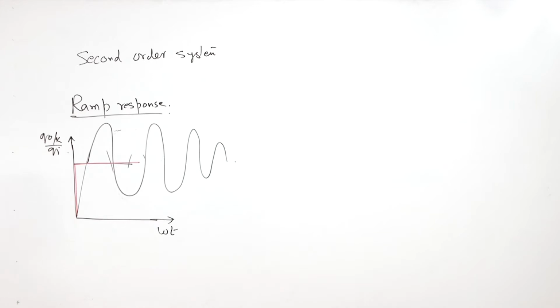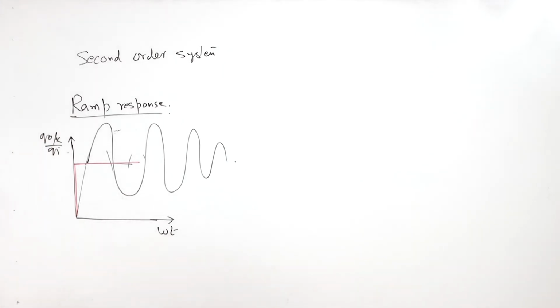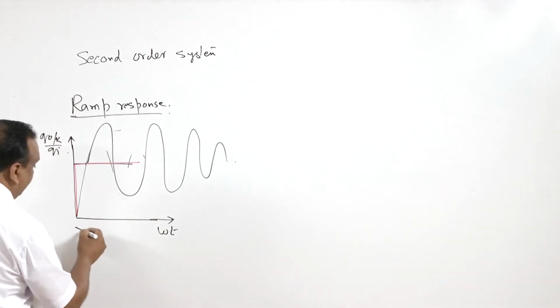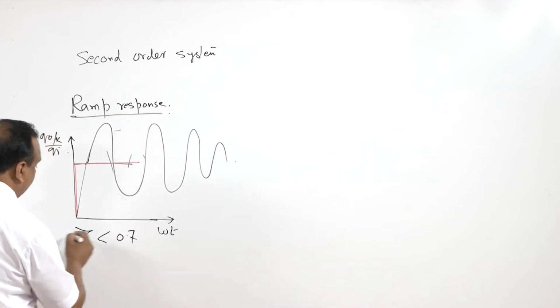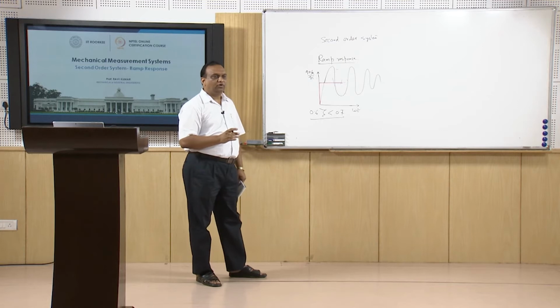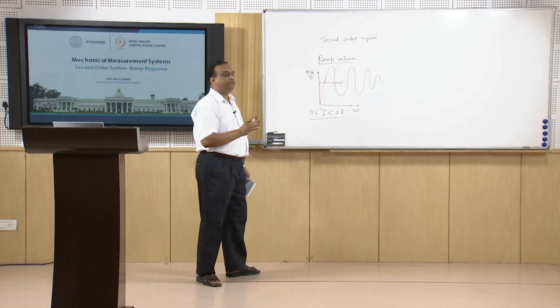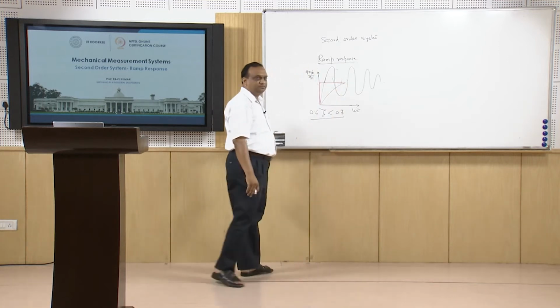And this type of response for a measuring system is not appreciated. A measuring system response should stabilize as early as possible. So that is why last time I told you that the damping ratio has to be in a range of 0.6 to 0.7 or can go up to 0.8. There we strike a very good compromise between the oscillation and the sluggishness of the response of the system.